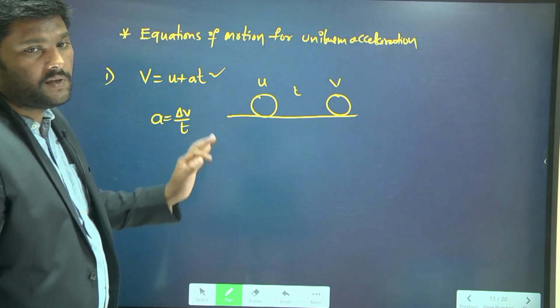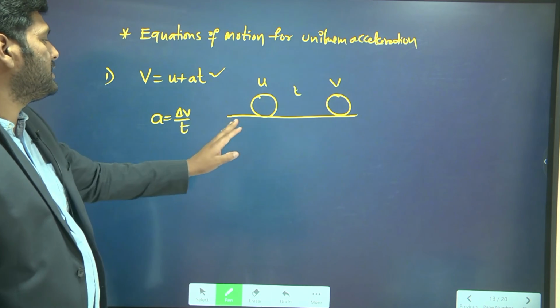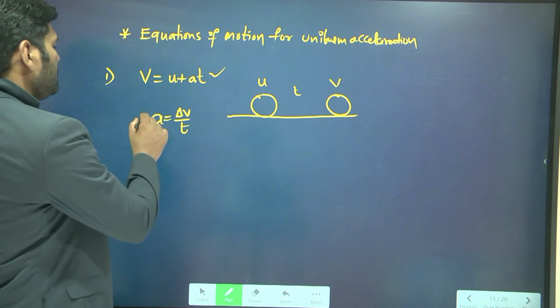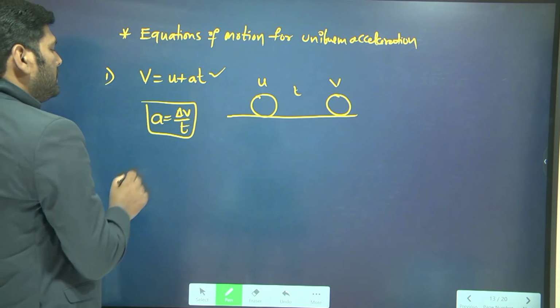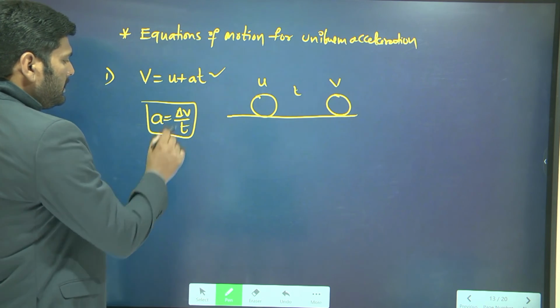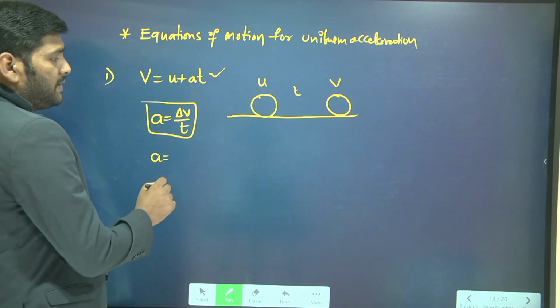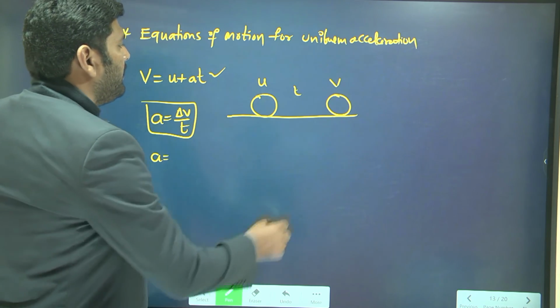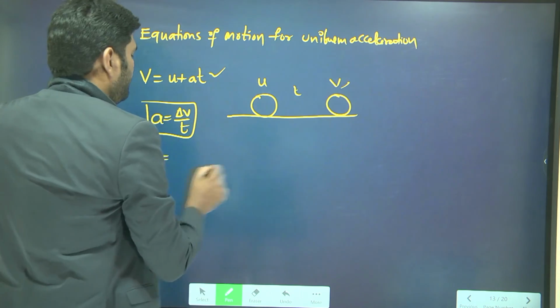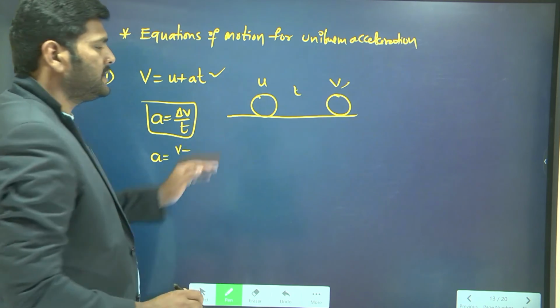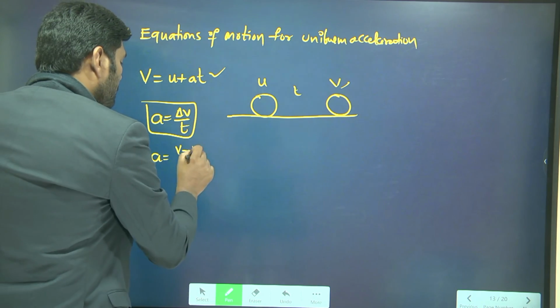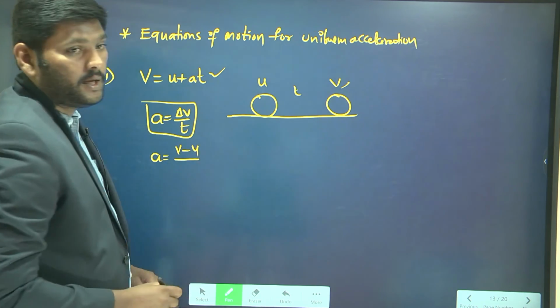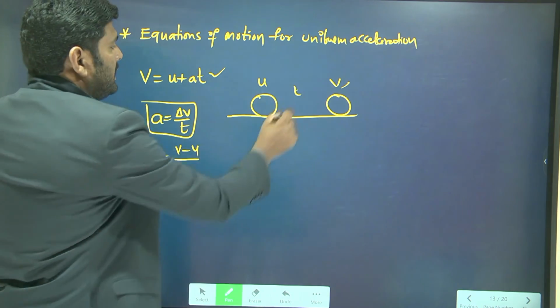But how do we get this first equation of motion? We get it by using the acceleration formula. In this, what is the change in velocity? Change in velocity means final velocity minus initial velocity. Final velocity for this situation is v. Initial velocity is u. Time taken for the change in velocity is t.